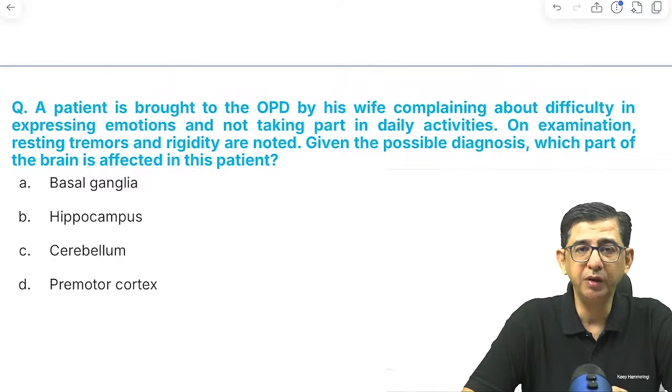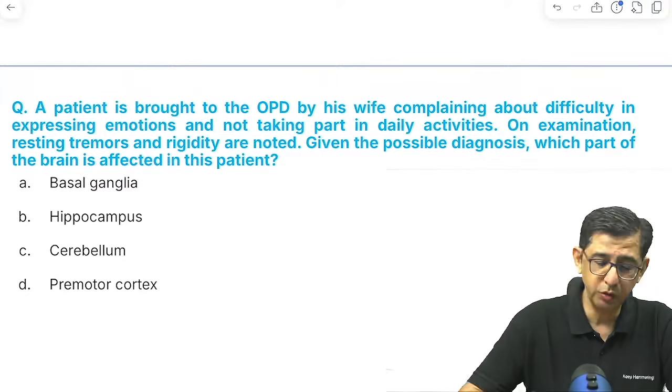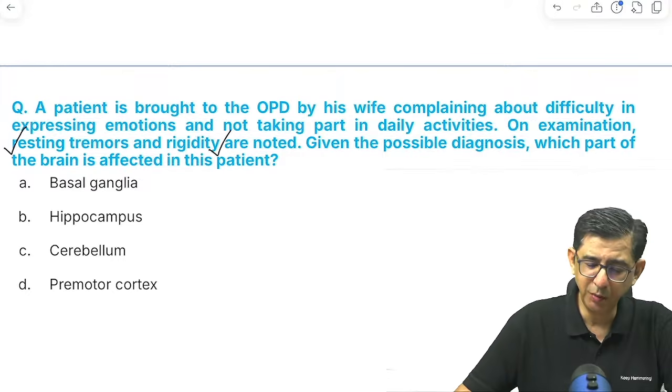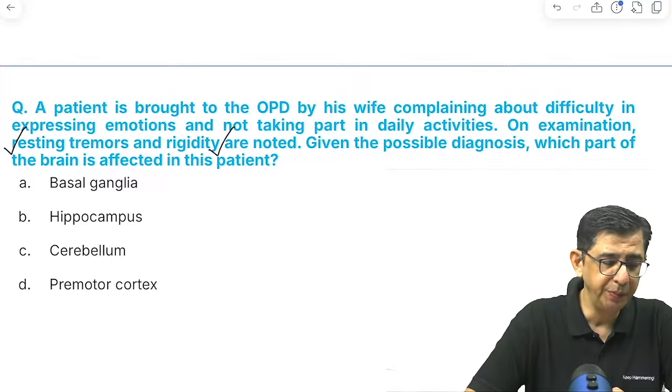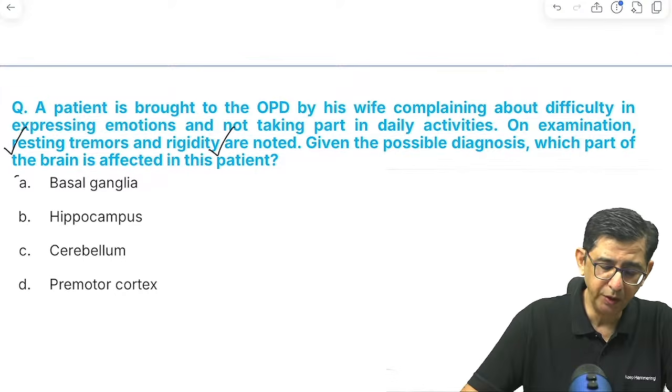Okay, a patient is brought to the OPD by his wife complaining of difficulty in expressing emotions and not taking part in daily activities. On examination, there is presence of tremors and then rigidity in the patient is also noted. तो tremors भी लिखा है और rigidity भी लिखा है, और पार्किंसन में लेटर पार्ट में जाके डिप्रेशन भी आ जाता है, तो it becomes PDD, that is Parkinson disease with dementia.